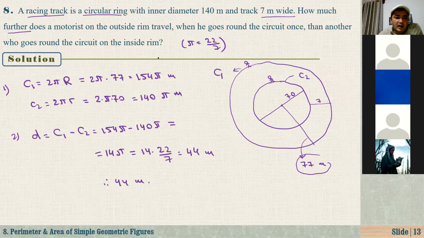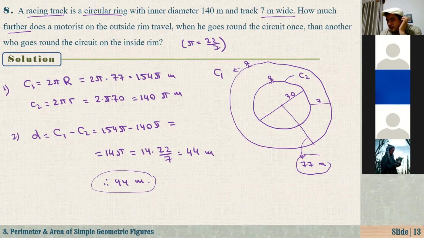That means that the motorist on the outside rim travels 44 meters more than the motorist who is traveling around the smaller circular racing track. Okay, Ibrahim, Adilhan, is that understood? Okay. Yes. I hope so.